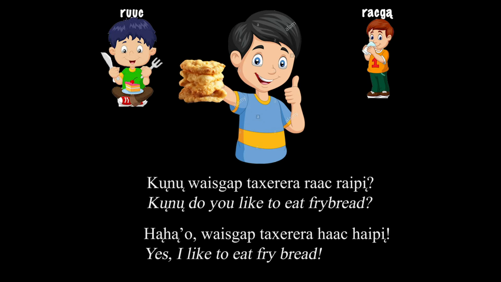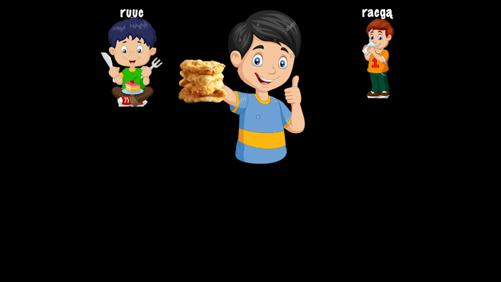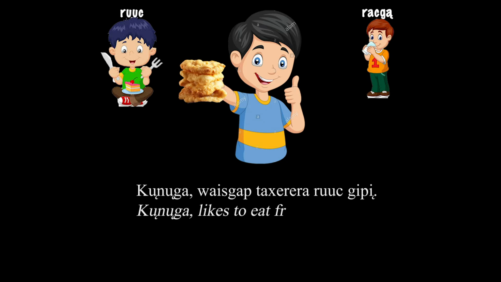So looking at the sentences now, we can see that ruch changes to rach when saying you eat, and ruch changes to hach when saying I eat. And if we want to say simply that Kunu likes eating fry bread, then all we have to do is just use the root form of the verbs. Kunuga waiskapta khadera ruch gipi.